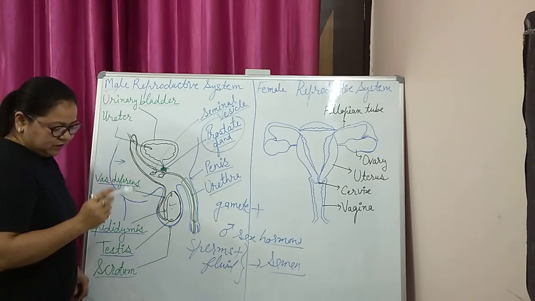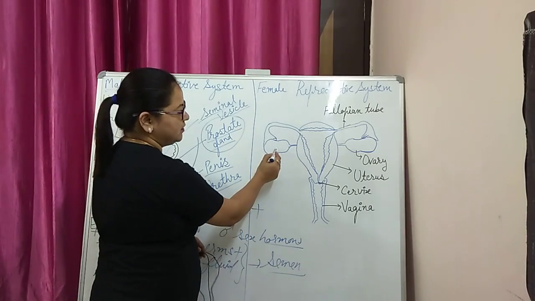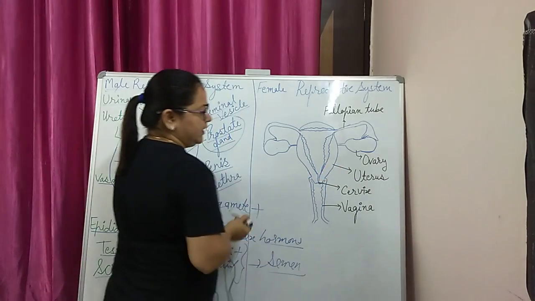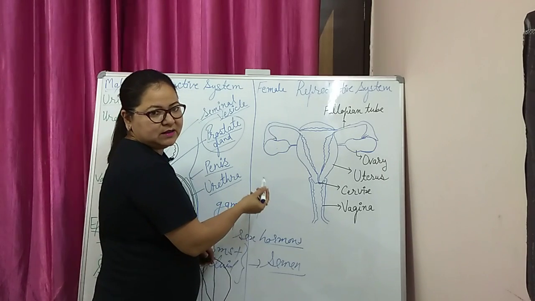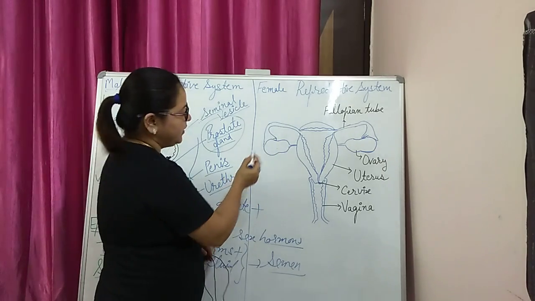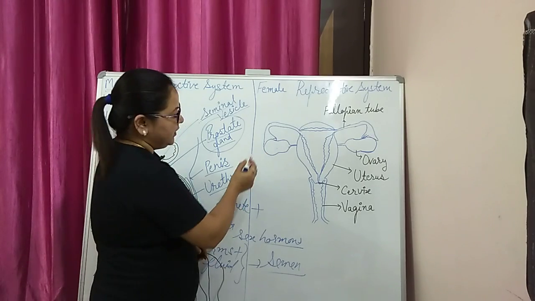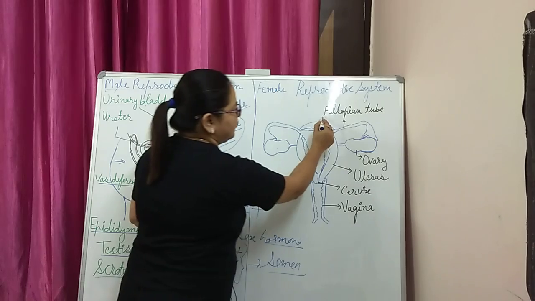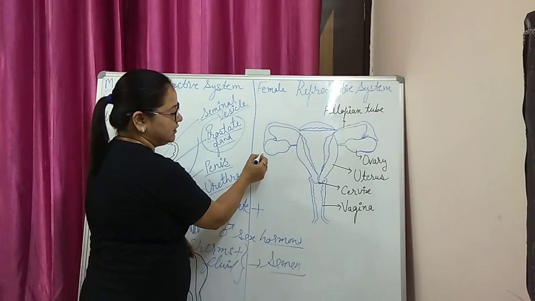Now next we come to the female reproductive system. The female reproductive system has a pair of ovaries. In the case of females, every organ and gland is present inside the abdominal cavity. These ovaries are situated near the kidneys. There is a pair of fallopian tubes which carry the ovum.